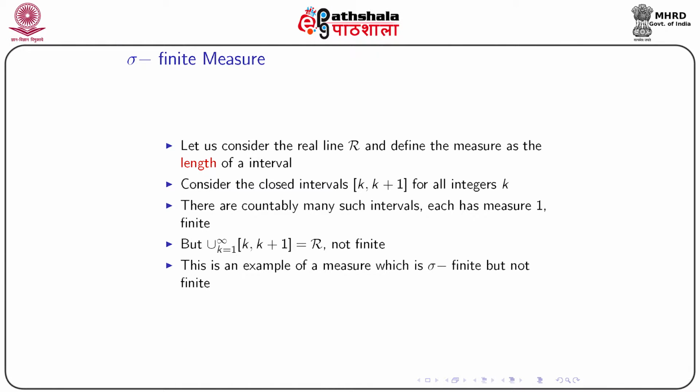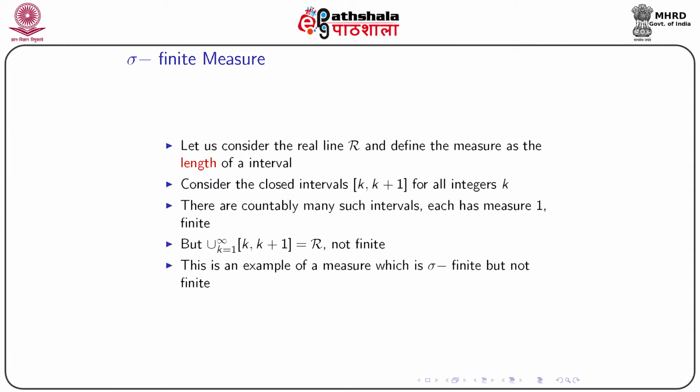Now, sigma finite measure is not the same as the sigma additivity which we have already known. We consider one example to show what we mean by sigma finite measure. Let us consider the real line R and define the measure as the length of an interval.